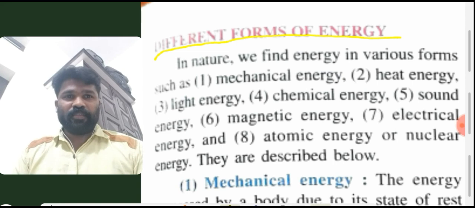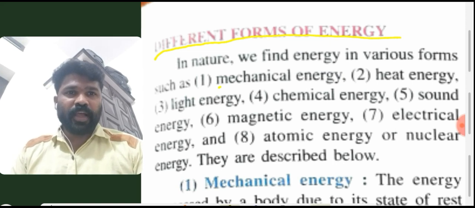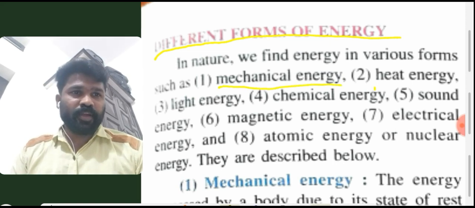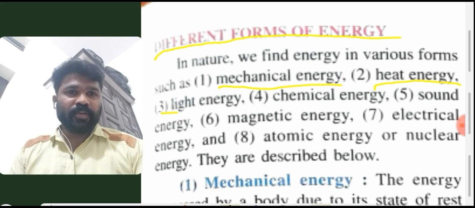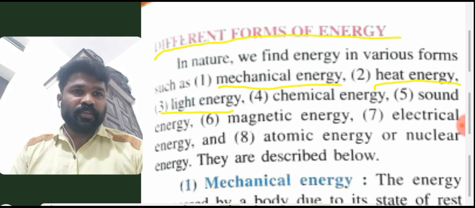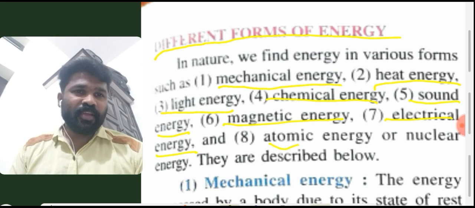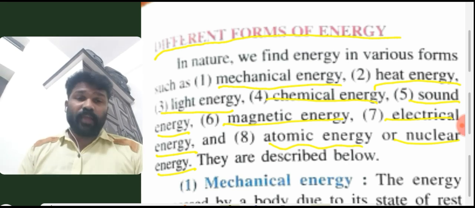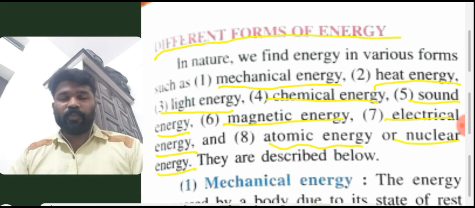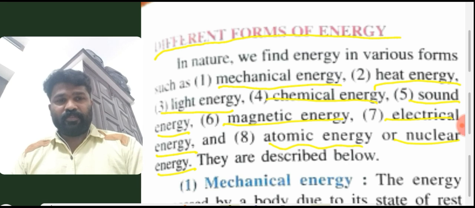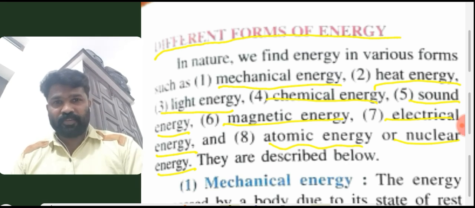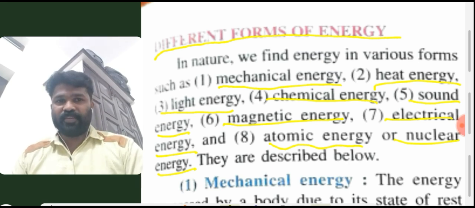Those are, first, mechanical energy, second, heat energy, third, light energy, then chemical energy, sound energy, magnetic energy, electrical energy, and atomic energy or nuclear energy. Please mark these important types of energies in your book.